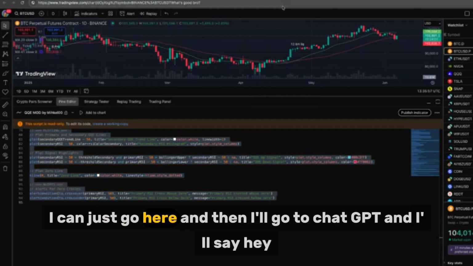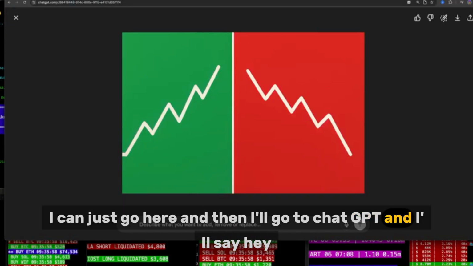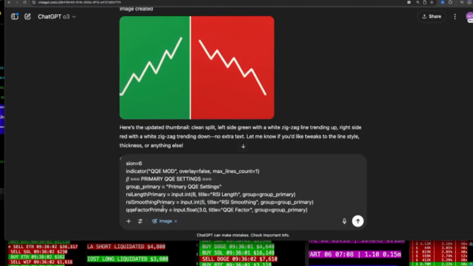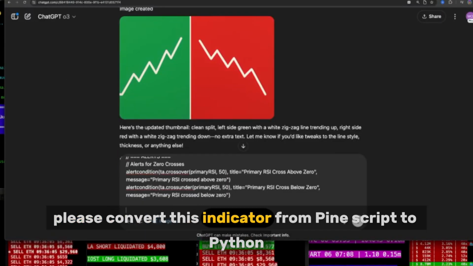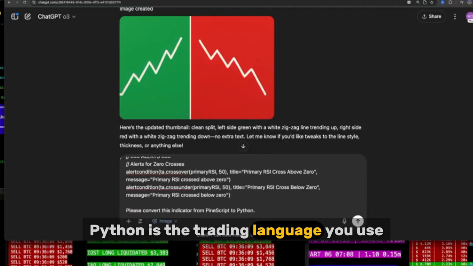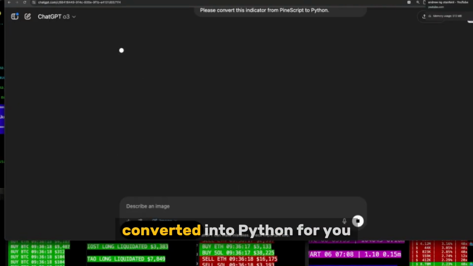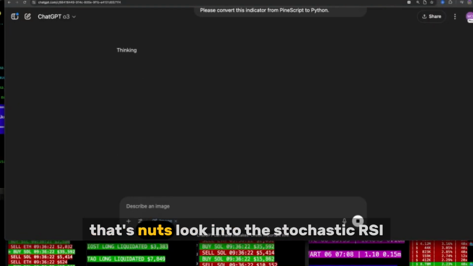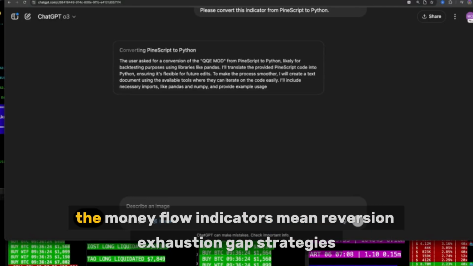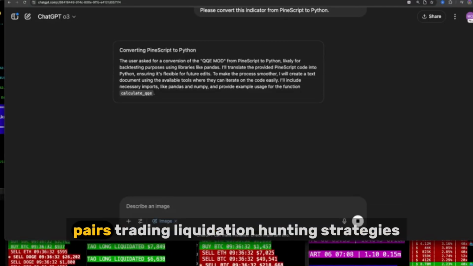I can just go here and then I'll go to ChatGPT and I'll say, hey, please convert this indicator from PineScript to Python. Python is the trading language you use, and you can literally have every single indicator from TradingView converted into Python for you. That's nuts. Look into the stochastic RSI, the money flow indicators, mean reversion, exhaustion gap strategies, pairs trading,